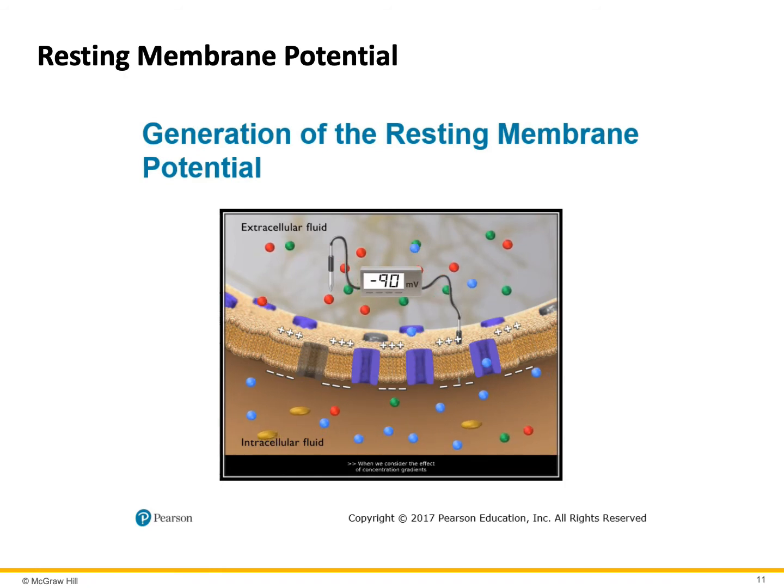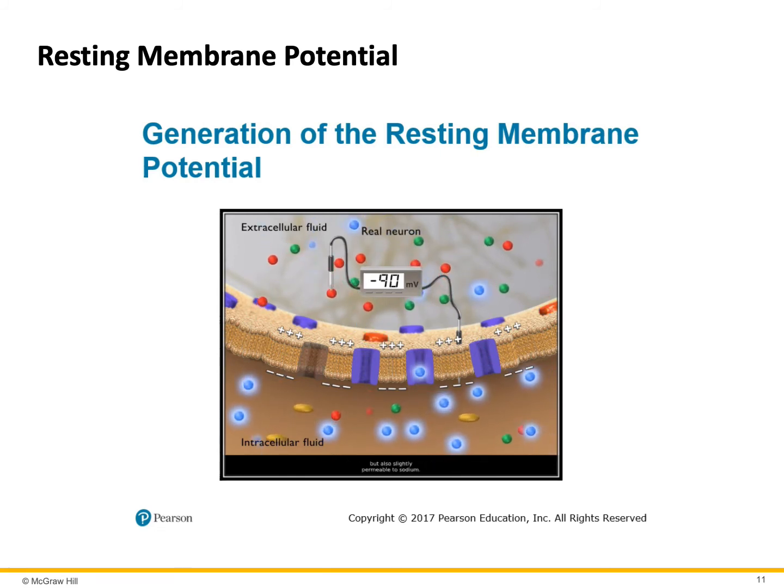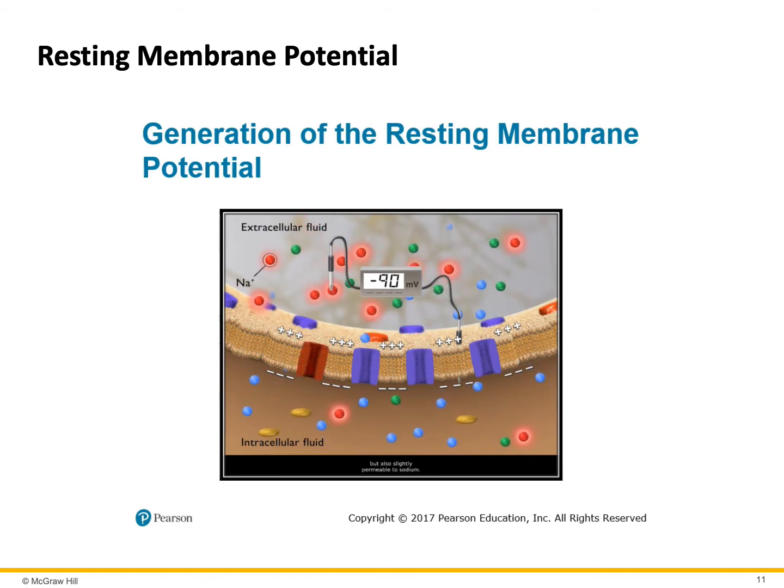When we considered the effect of concentration gradients on the membrane potential, we used a simplified neuron whose membrane was permeable only to potassium. We learned that at a membrane potential of -90 millivolts, there is no net electrochemical gradient acting on potassium, because the chemical gradient driving potassium out exactly opposes the electrical gradient driving potassium back in. Under these conditions, there is no net movement of potassium. We'll now consider a real neuron, one whose membrane is not only very permeable to potassium, but also slightly permeable to sodium. How does sodium permeability affect the membrane potential?